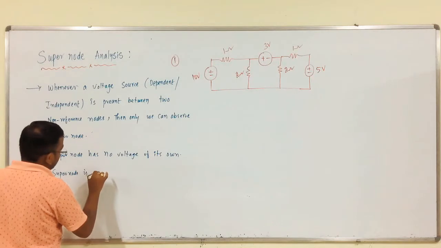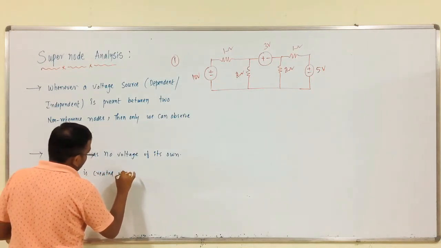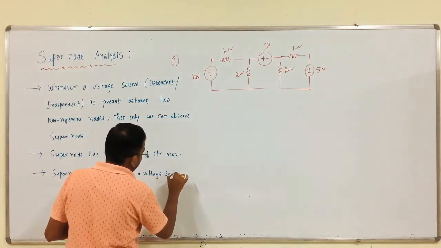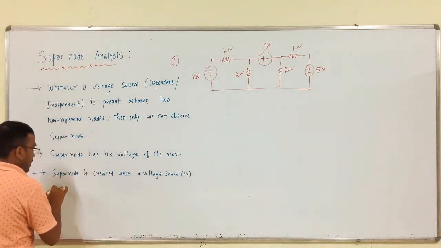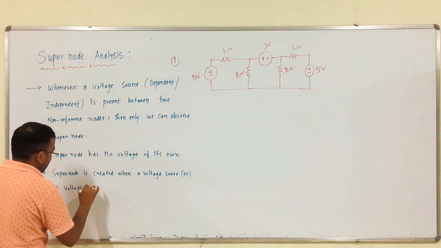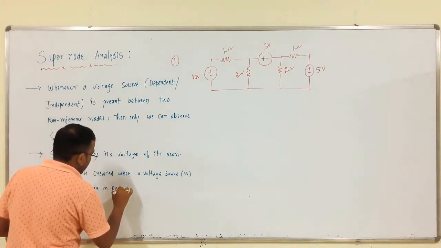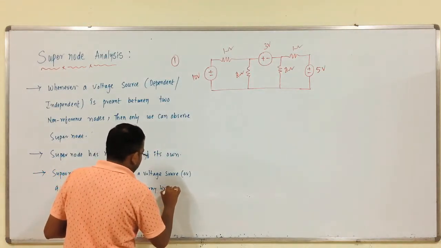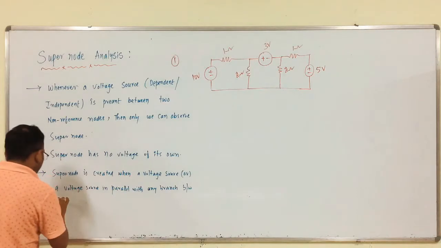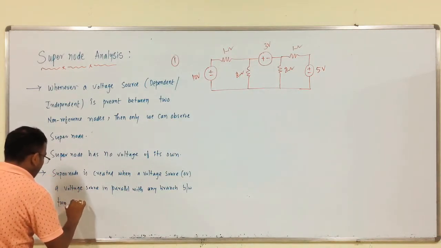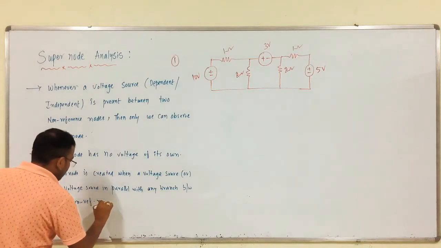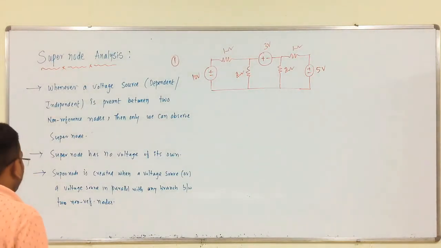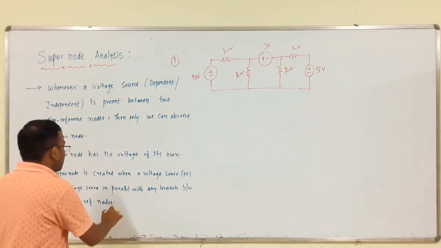A supernode is created when a voltage source, or a voltage source in parallel with any branch, is between two non-reference nodes.